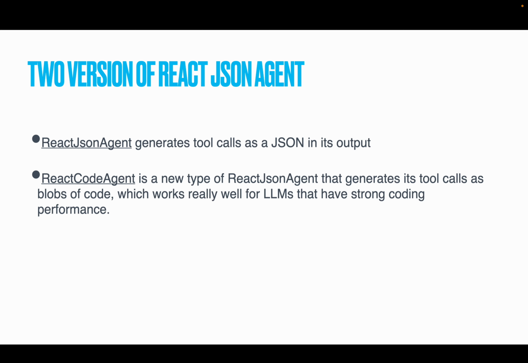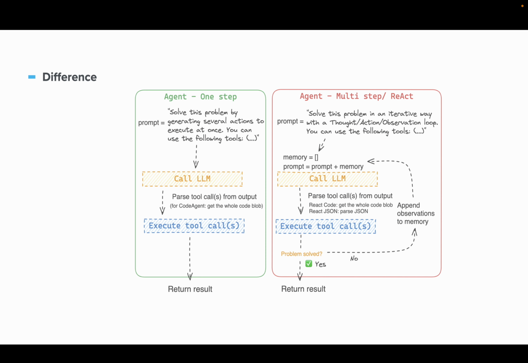There are two versions of React agents. The React JSON agent generates its tool calls as JSON in its output, whereas the React code agent is a new type of React JSON agent that generates its tool calls as blobs of code, which works really well for LLMs that have strong coding performance.